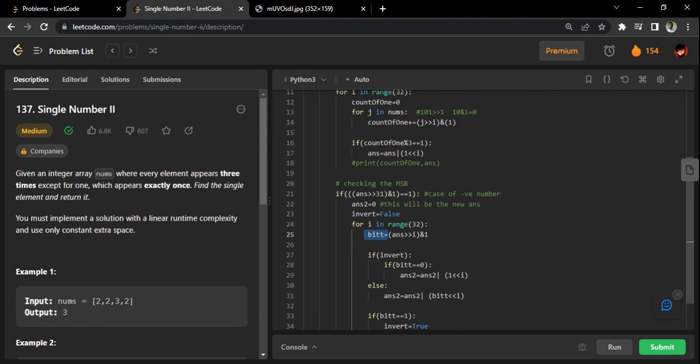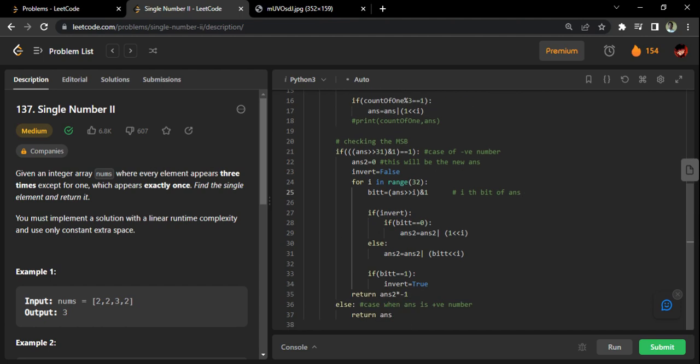The same thing is being done here. I am shifting the answer by that many places and doing an AND with one. This is the ith bit of the answer. As I mentioned, till I receive the first one, take the answer as it is. Invert is initially false, so this code will not be executed.